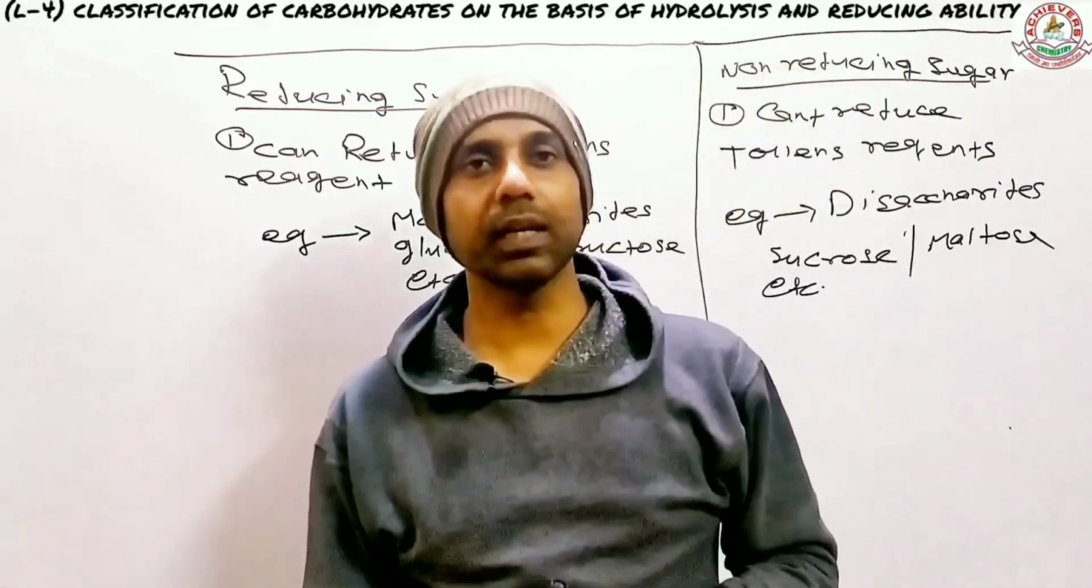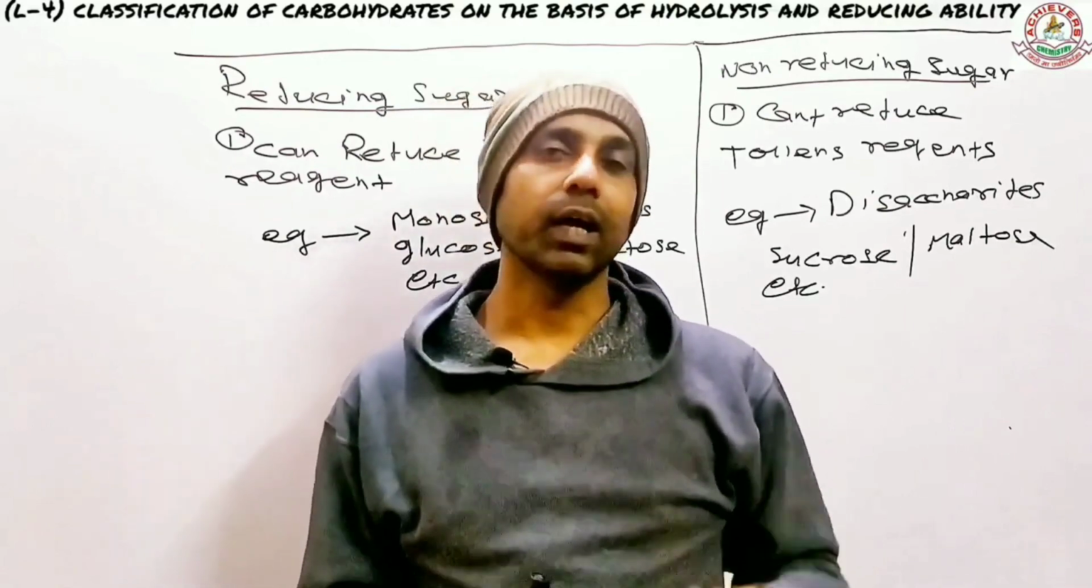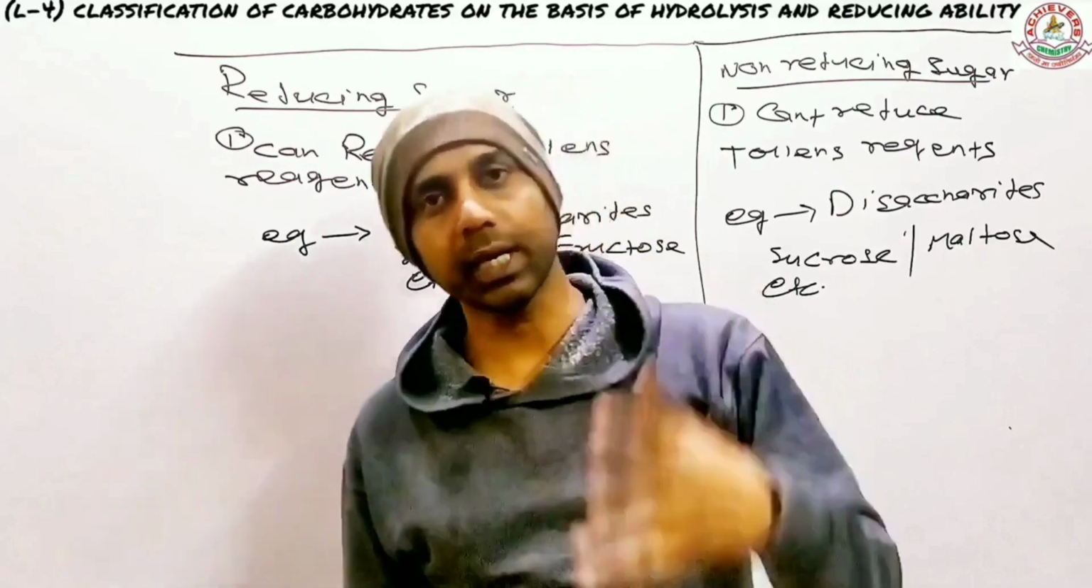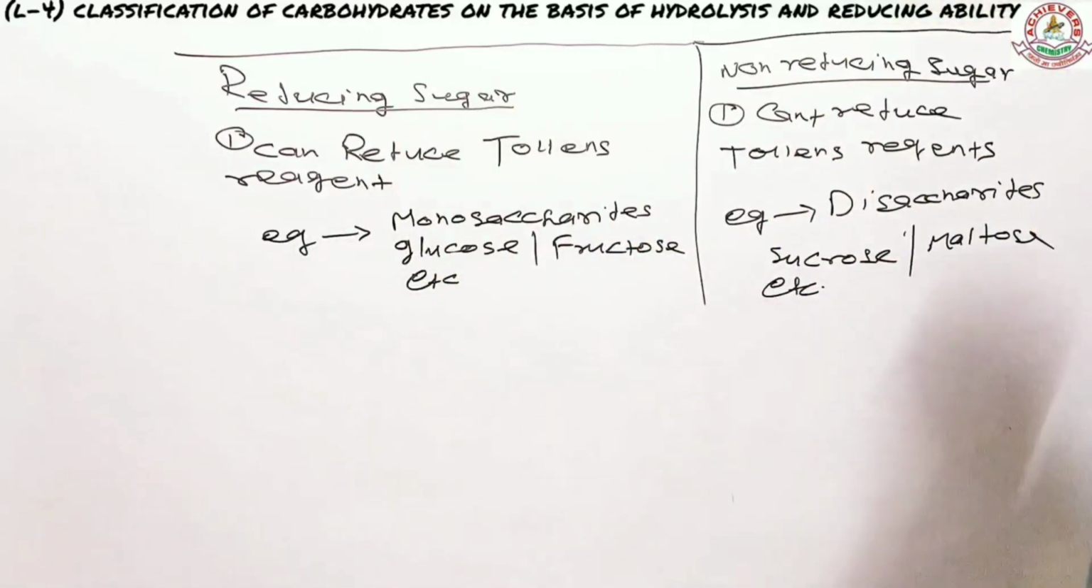Non-reducing sugars cannot react with Tollens' reagent, cannot reduce it, and therefore they are non-reducing. But those which can are called reducing sugars. So you have to remember each and everything, and also its examples.